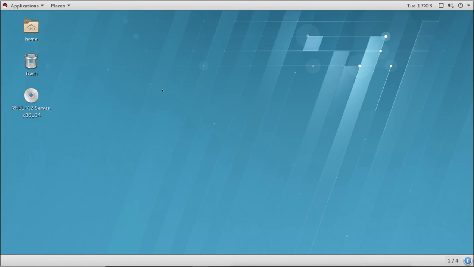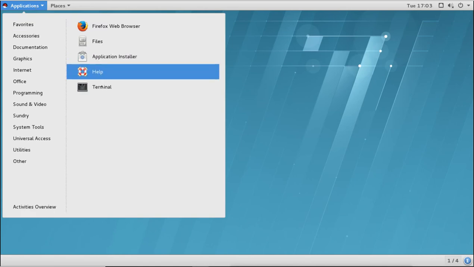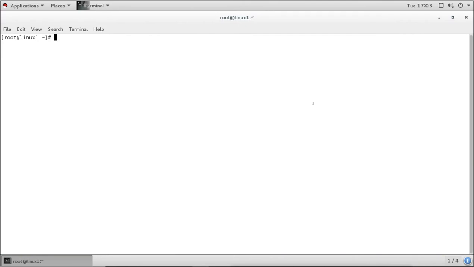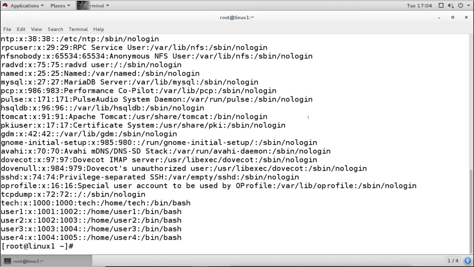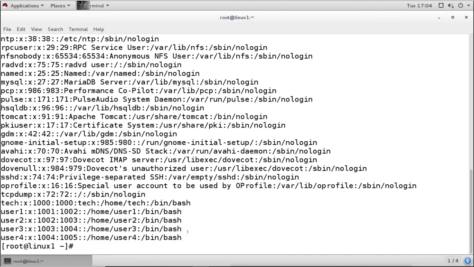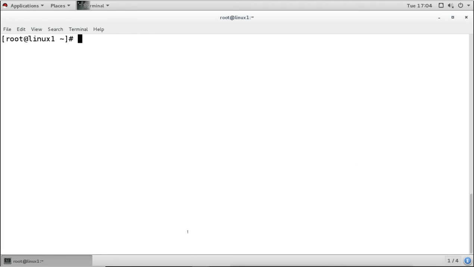This is our server Linux 1, and this server we are going to configure as a NIS server which holds the NIS services. First, we have some users available in the passwd file. We can see the users are there, user1, 2, 3, 4, and these users will be added into the NIS database. So for configuring the NIS server, we need the packages to be installed, and the packages are ypserv.